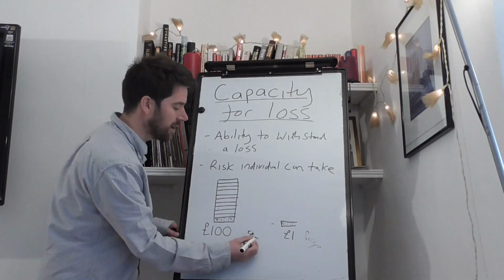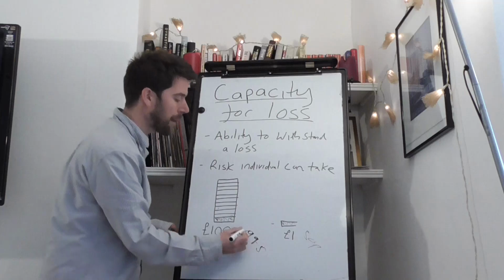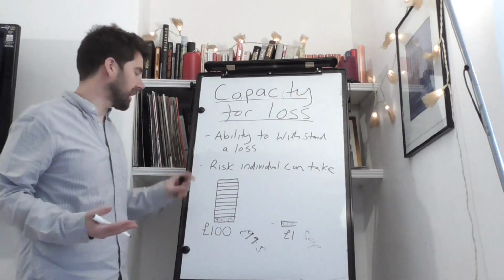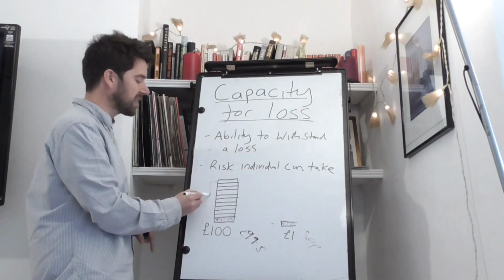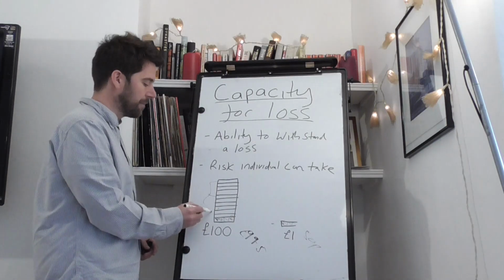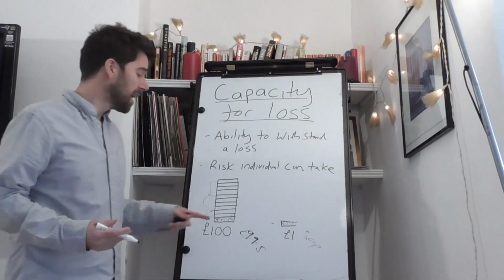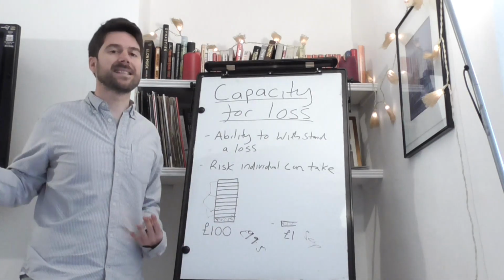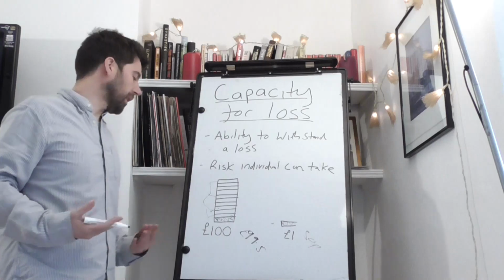And that means they've still got £99.5 left to invest. So they can be invested in safer assets. They could have this amount of money in cash, for instance, this amount of money in bonds, and this amount of money in shares, but only £1 is invested in Bitcoin, the kind of high risk on the risk scale.